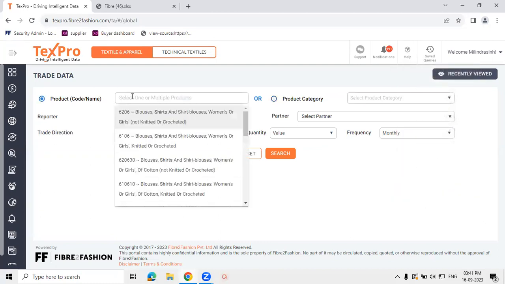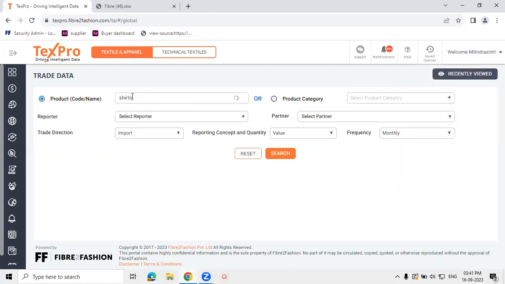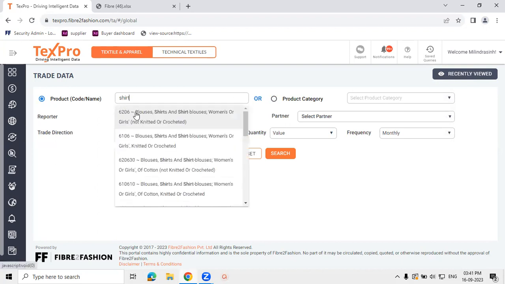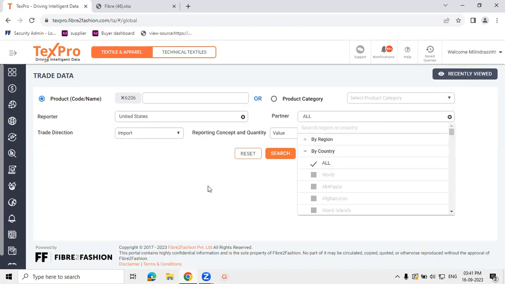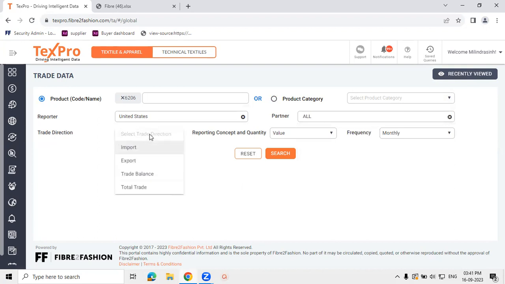Let's take some examples. Let's say I take shirts as the product category, and let's take this particular HS code 6206. Let's take country as United States and partnering countries as all countries. All trade flows are possible, like imports, exports, trade balance, and total trade of a country. Let's look into the import for the moment.